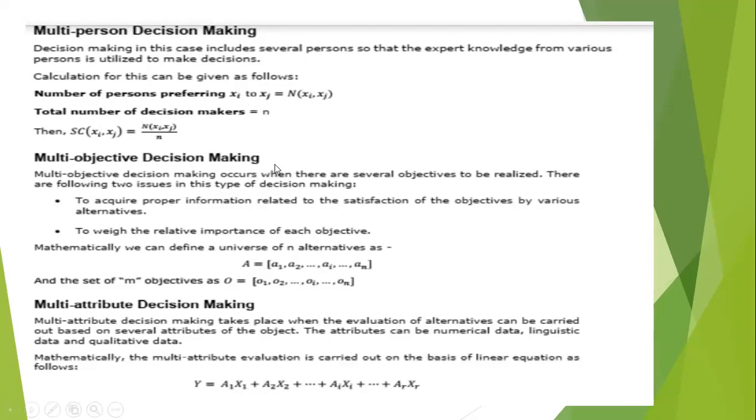Next, coming to multi-objective decision making. Okay, in this multi-objective case, earlier we have seen only one objective, ultimately the different criteria considered for admission into a best university.